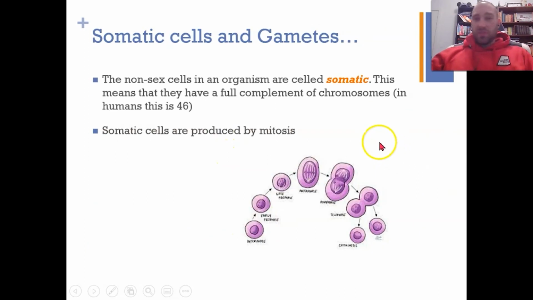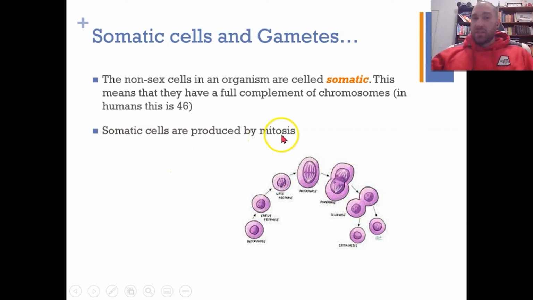I've got some terminology here. So somatic cells are just regular old body cells that aren't sex cells. So non-sex cells in organisms, we refer to them as somatic cells. So they would have the full complement of chromosomes. In humans, that's 46. So my cheek cells will have 46 chromosomes in them. My heart cells will have 46 chromosomes in them. Sex cells will have half of those though.